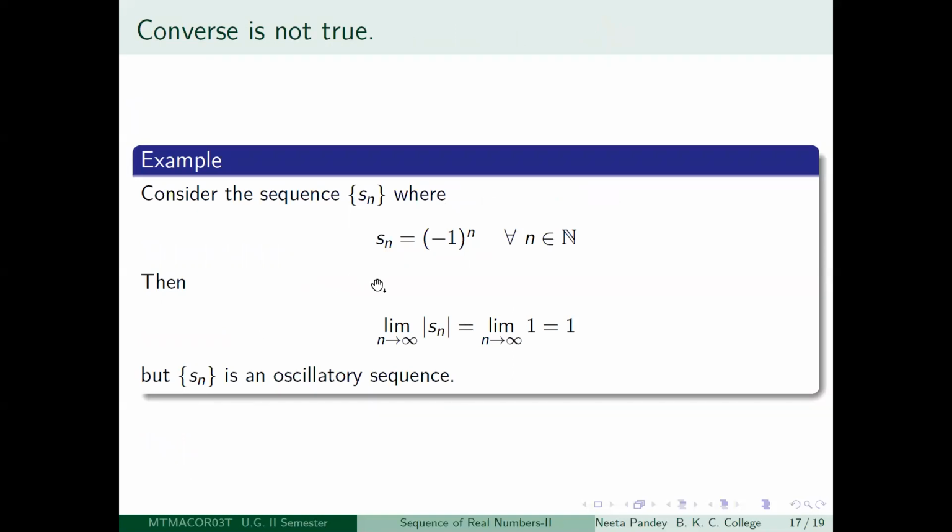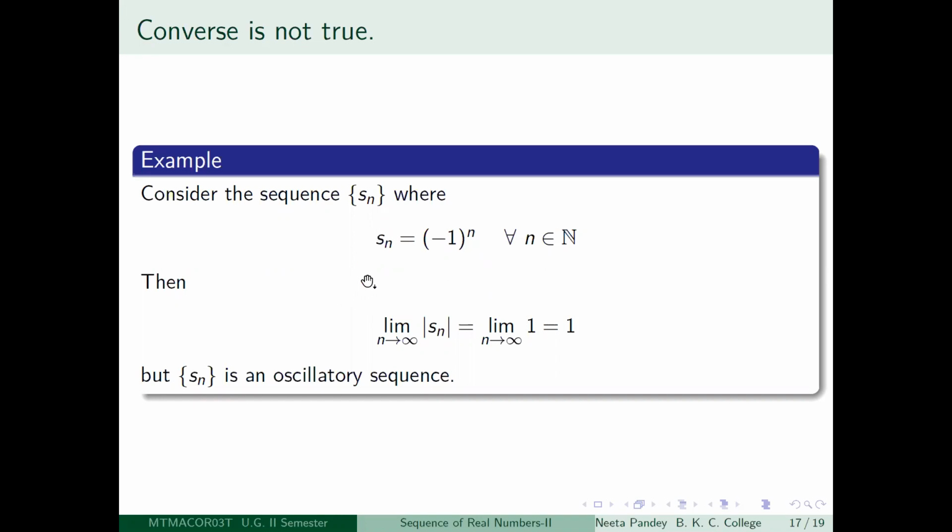And the example is a very standard one. You again look at that oscillating sequence (-1) to the power n. You can write several examples, but in literature this has become almost biblical, so we just write this one. But you could write many other examples also, as is clear. So just look at the sequence which is going -1, 1, -1, 1 and so on. That is an oscillatory sequence, and its general term is written as Sn is equal to (-1) to the power n, where n is a positive integer.